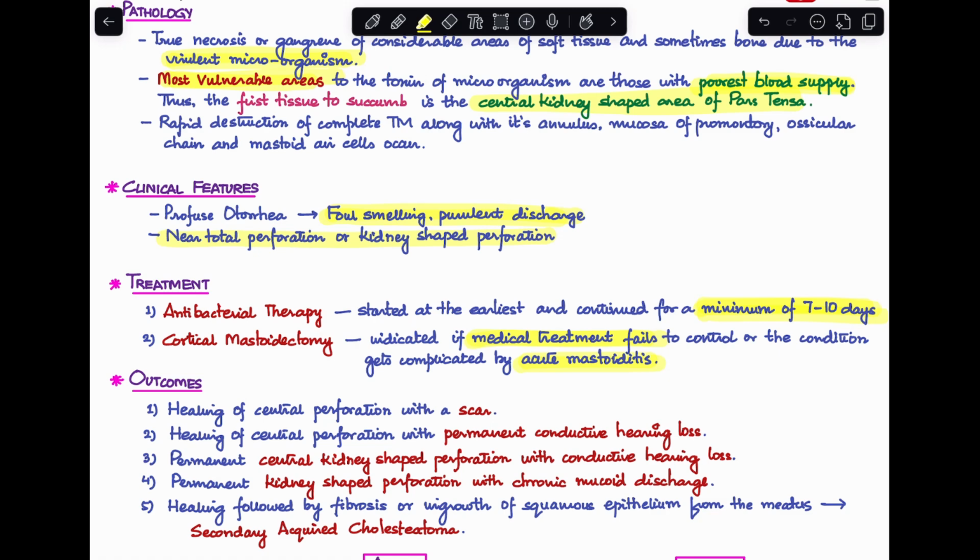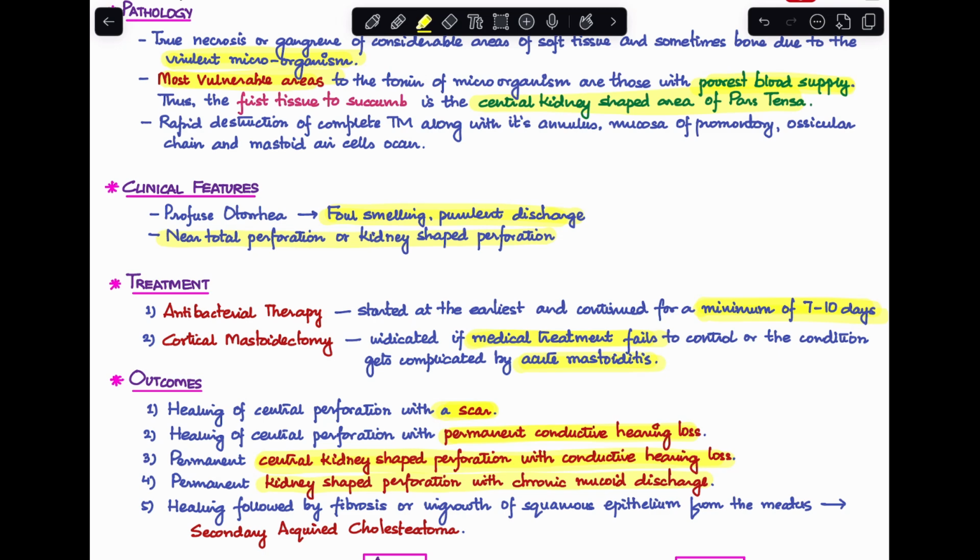And what are the outcomes of acute necrotizing otitis media? There are total 5 outcomes. First, the central perforation can heal with a remnant scar. Second, it can lead to healing of central perforation with a permanent conductive hearing loss. Third, there can be a permanent central kidney shaped perforation with conductive hearing loss. Fourth, there can be a permanent kidney shaped perforation with chronic mucoid discharge.